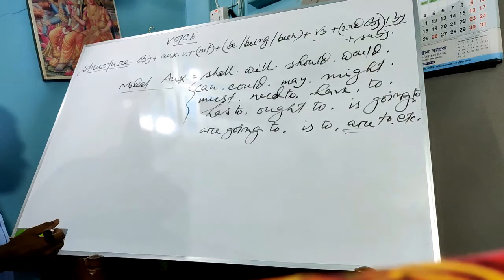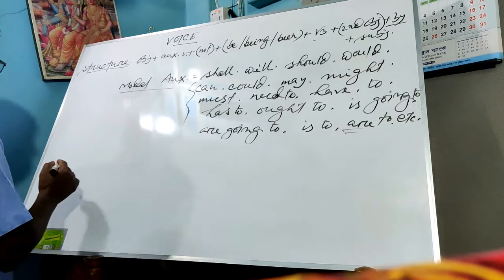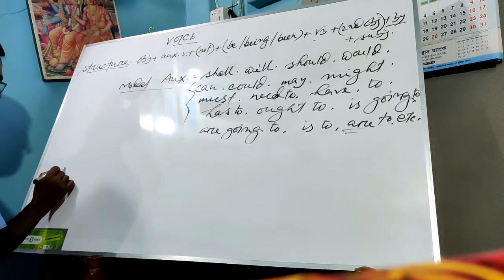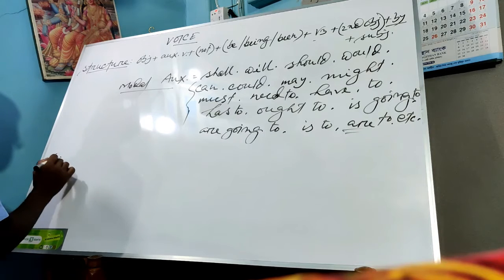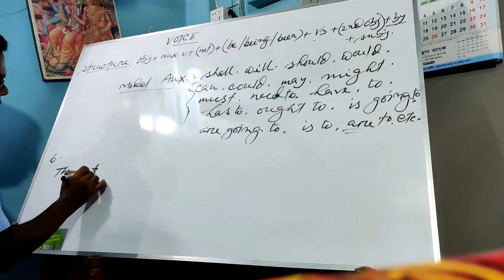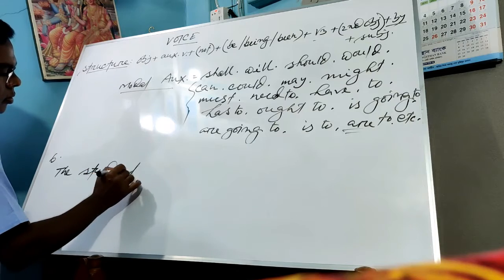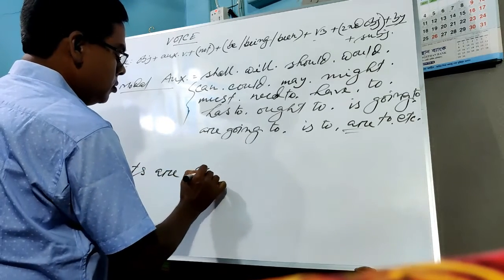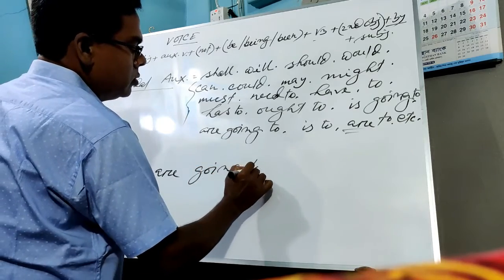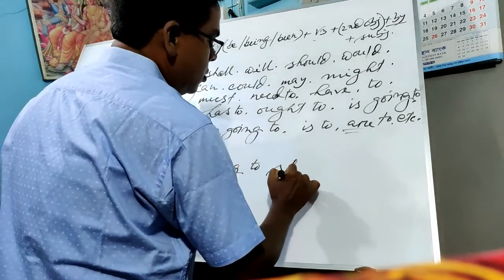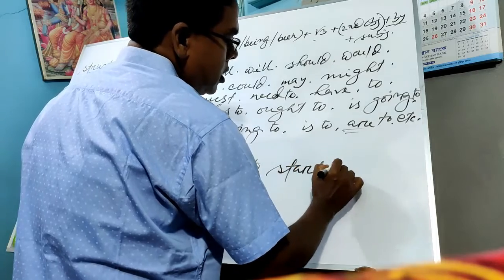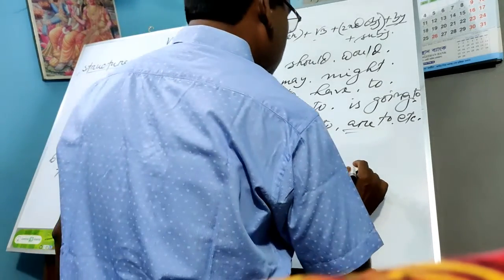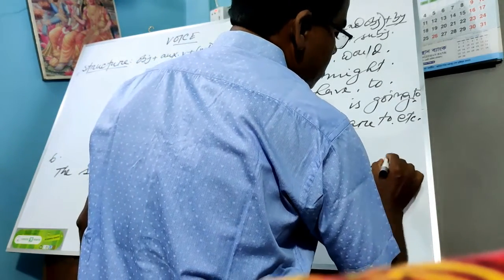Okay, now we enter into the next discussion. Now I am going to give another example, and that is: these students are going to start a school garden.